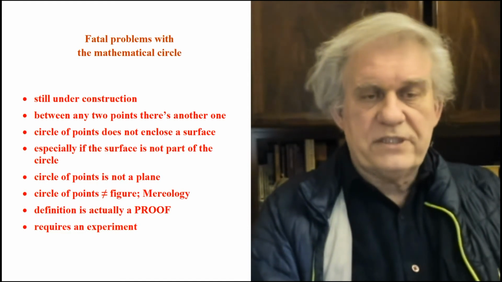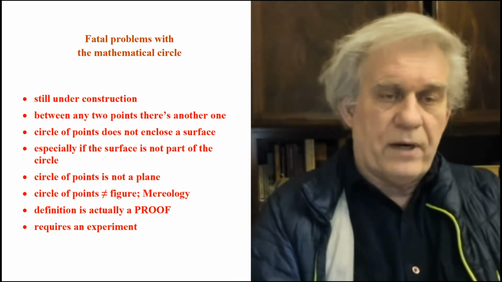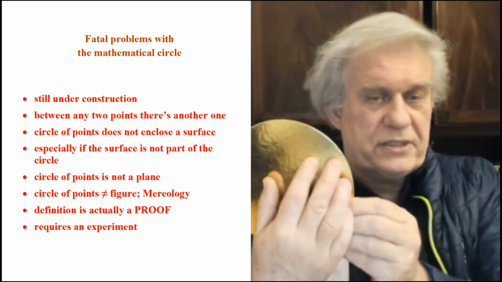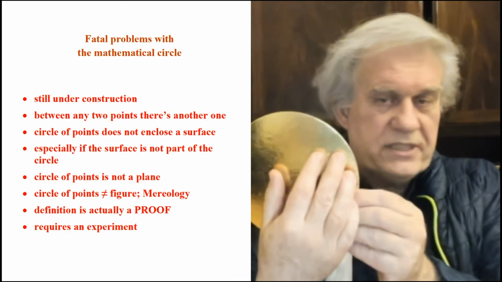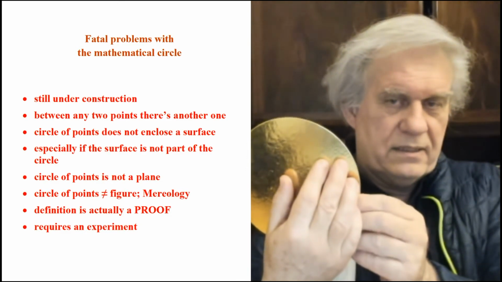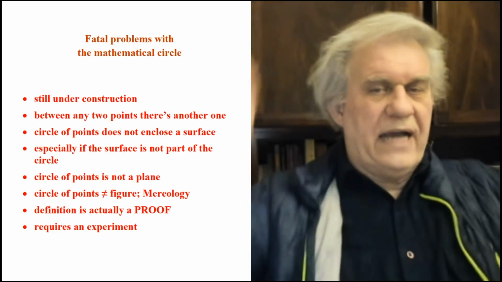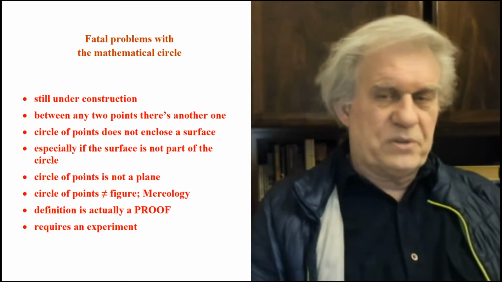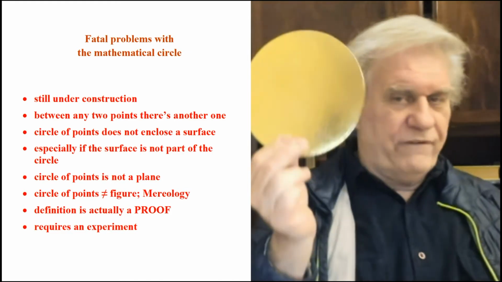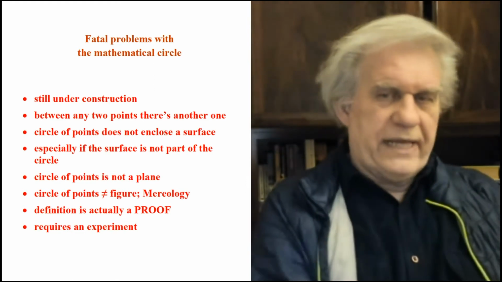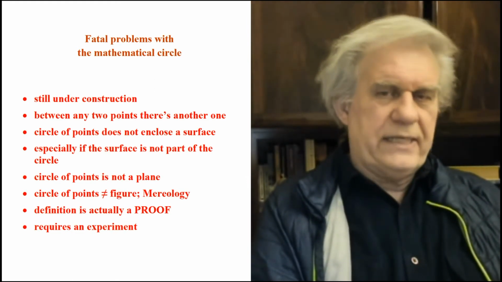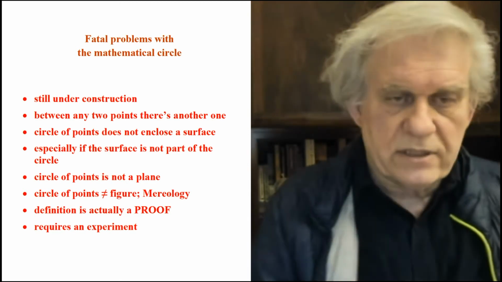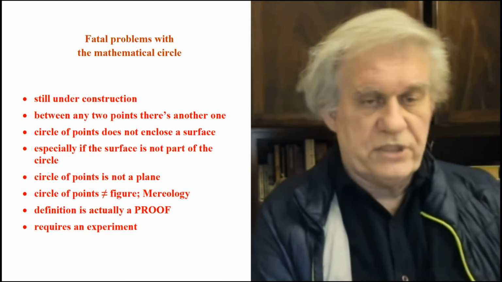A circle of points does not enclose a surface, especially if the surface is not part of the circle. If the center does not belong to the circle, we don't even have a surface. Then we don't have a plane. I mean, is a square just the outside? Is the triangle just the outside? Or is a triangle the whole surface? Is the square the whole surface? Is a circle the whole surface? Otherwise, what kind of plane do we have? Is it just lines? Just a contour line? A circle of points is not a plane. A circle of points is not a figure.